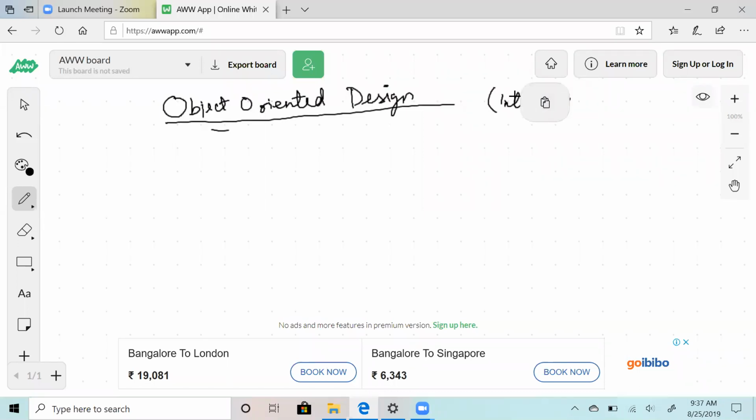So mostly in interviews these days, you will have an object-oriented design round where you are asked questions like design a library management system or design chess, and where you need to actually describe the classes that you are planning to have and the functions that are there. You don't have to implement them, but you need to drill down to a lower level, in terms of how you are thinking to solve the problem.